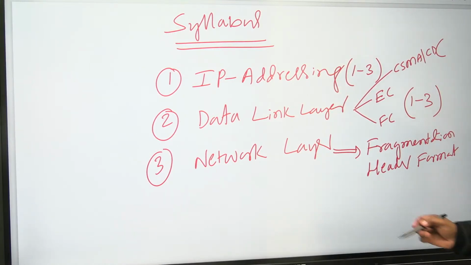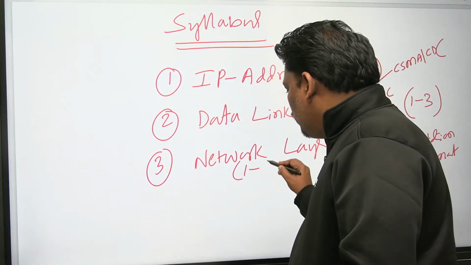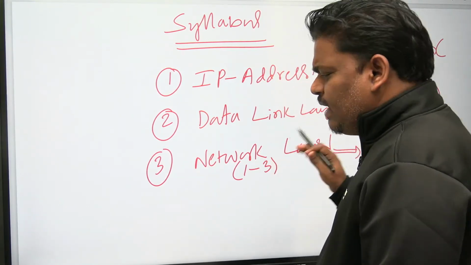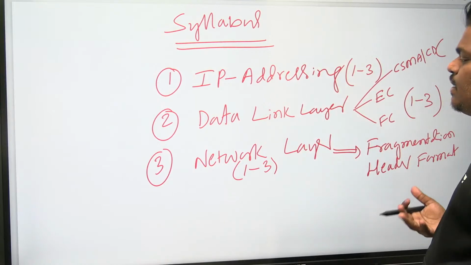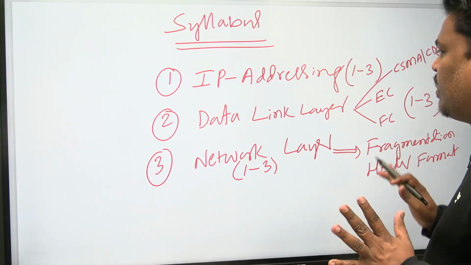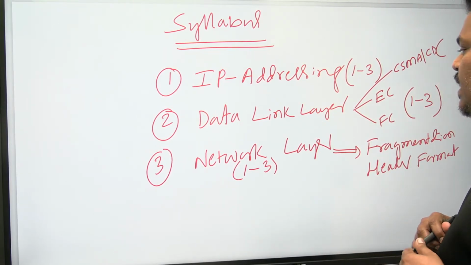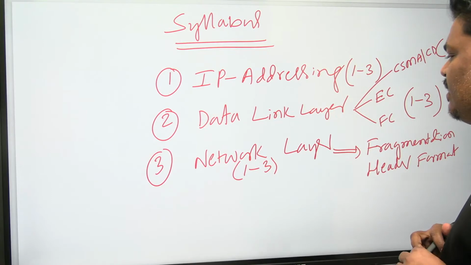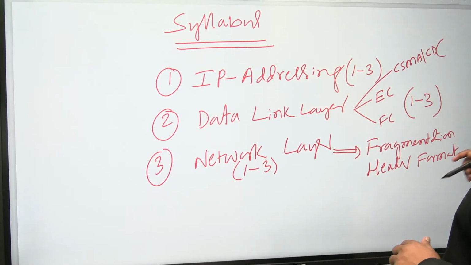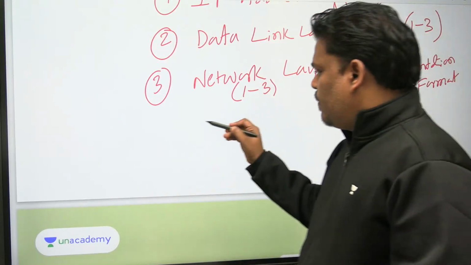So you are going to see 1 to 3 questions maybe, or 1 to 2. It is very difficult to say exactly, right? Whatever I understood, whatever I am thinking, roughly I have given. Roughly, network layer 1 to 3 questions. Network layer, but minimum is 1 question guaranteed. Maximum maybe 3 questions. Right? Let's go to the next one.